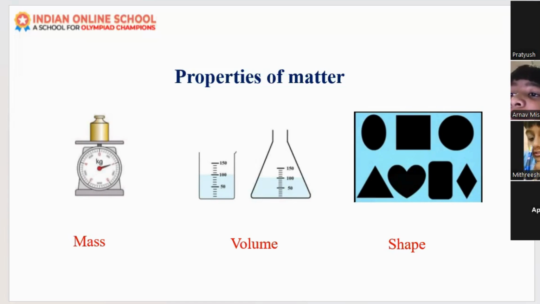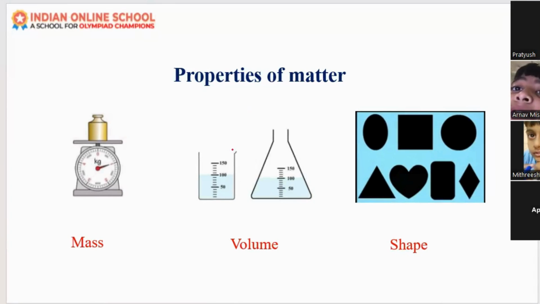Here in the two beakers, if you see, there is some water, right? This is 100 ml and this is also 100 ml. So this is the amount of space that they want to occupy. That is the volume. And shape means what? Their shape. Different things are in different shapes only. So these are the properties of matter.